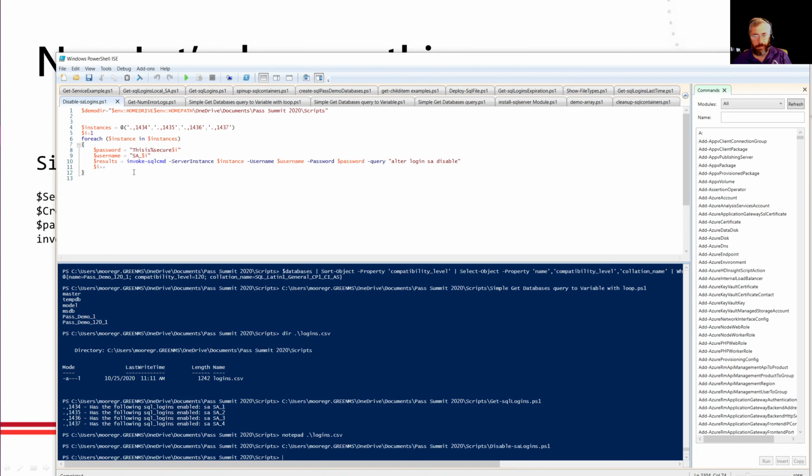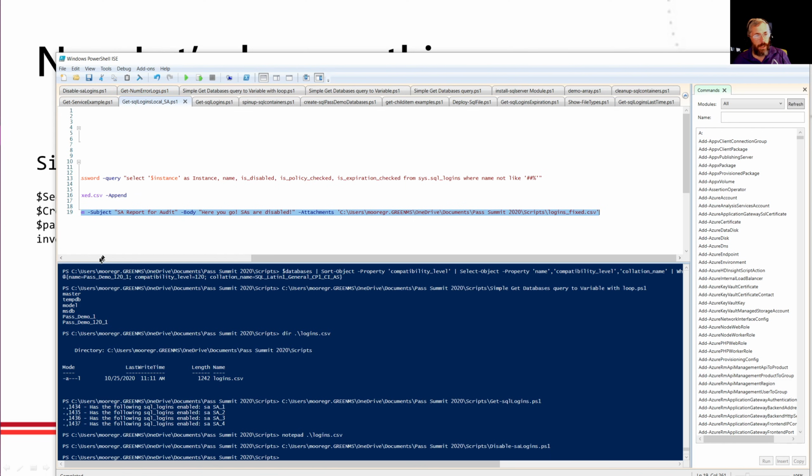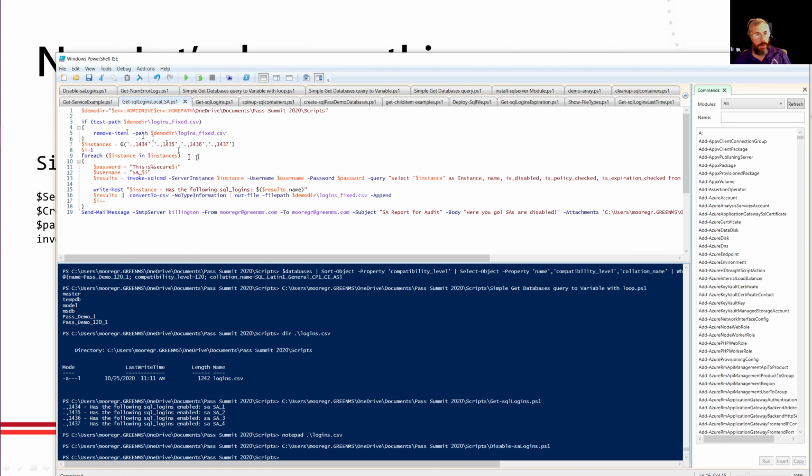Of course, not quite. The auditor is a little like, that should have taken longer. I don't believe you. You got to prove it to me. I'm like, okay, fine. So I put together another script. And again, I am going to hard code the password in there. I would do this differently, but for demo purposes. And this time I'm going to call it logins fixed, because I really want to drive home the point that I fix these logins.